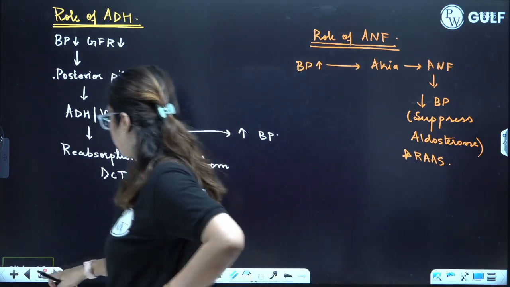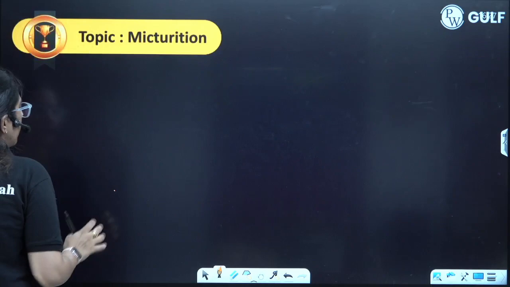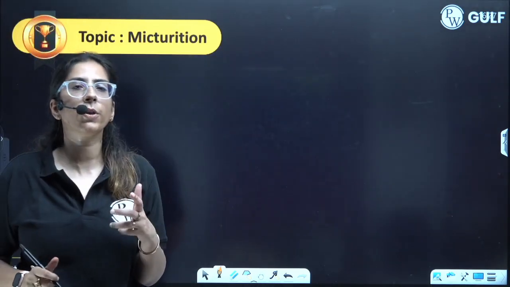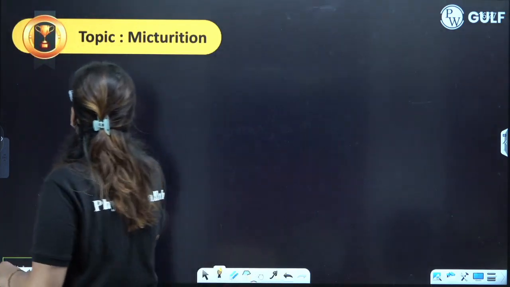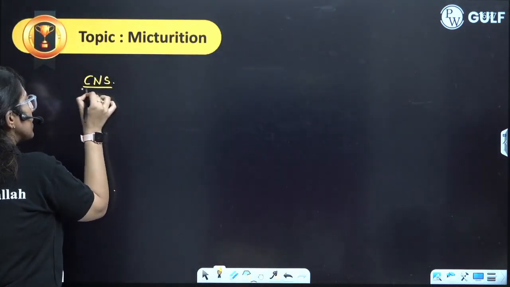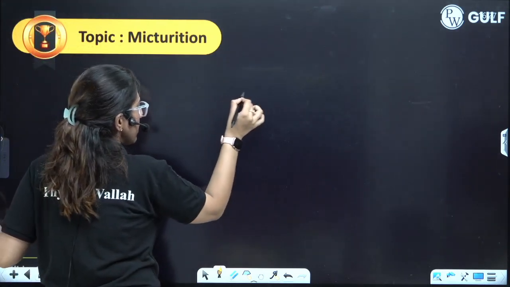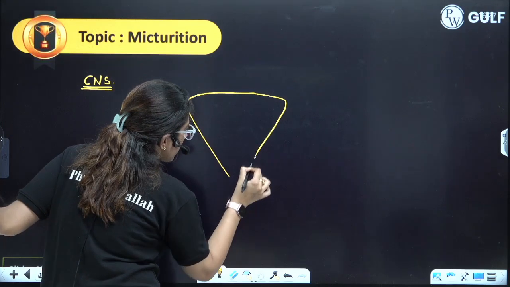Now, moving on to the next topic, that is micturition. So, what is micturition? That is expulsion of urine. So, here you all know we are having a central nervous system. This is how the urinary bladder is present.